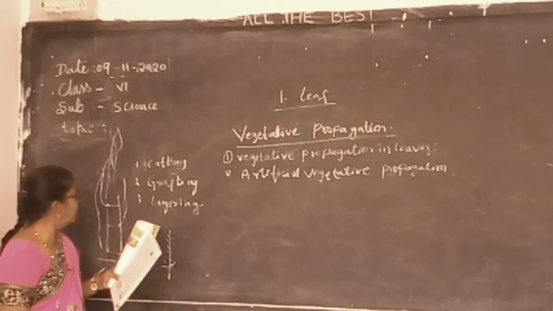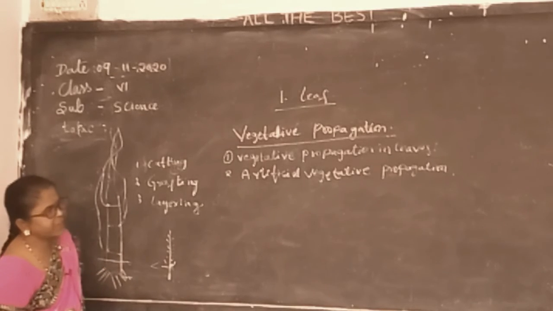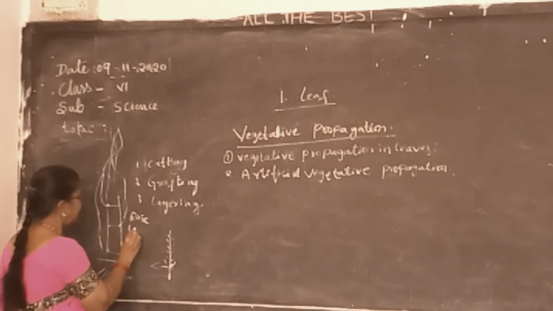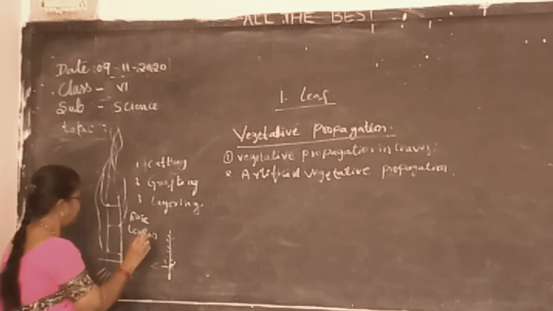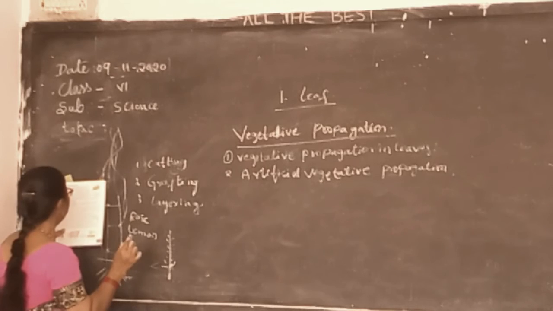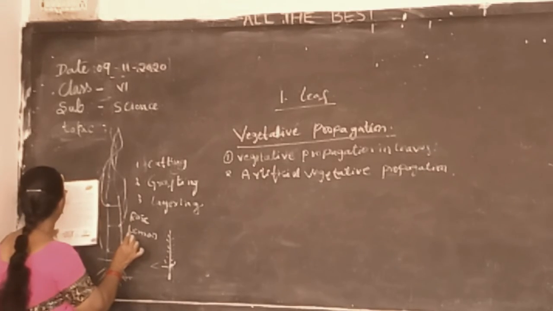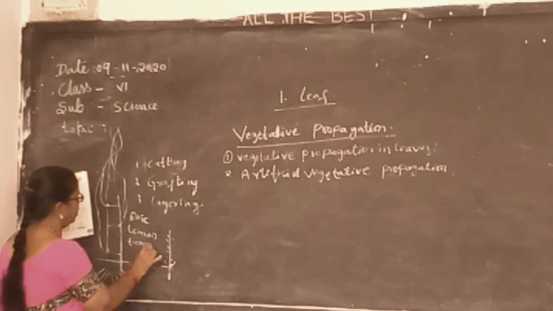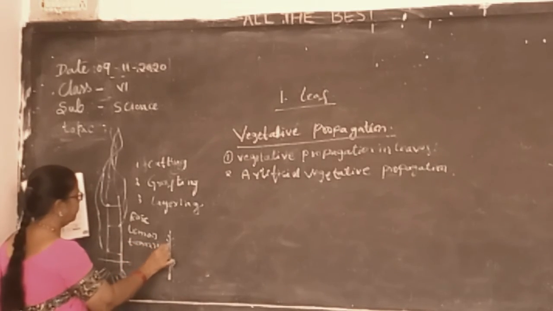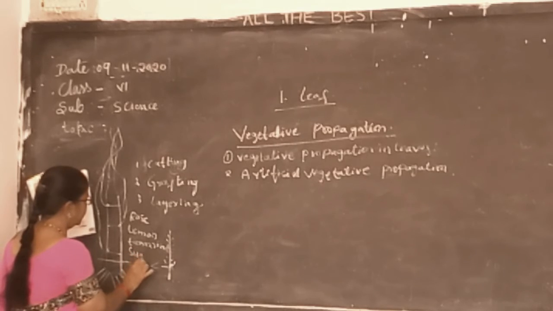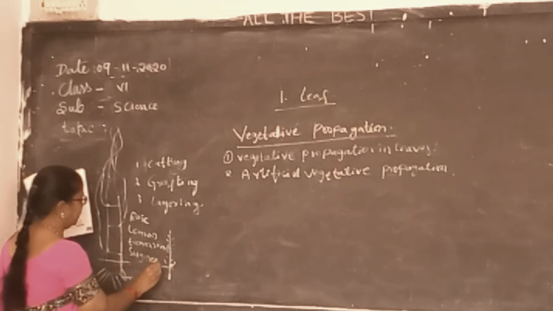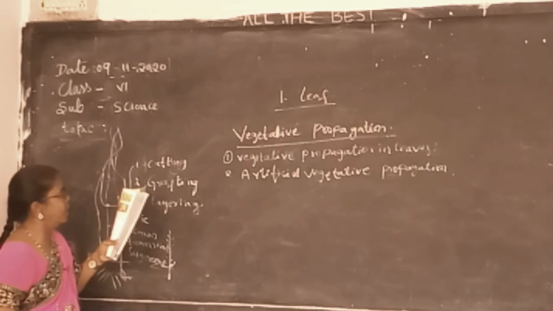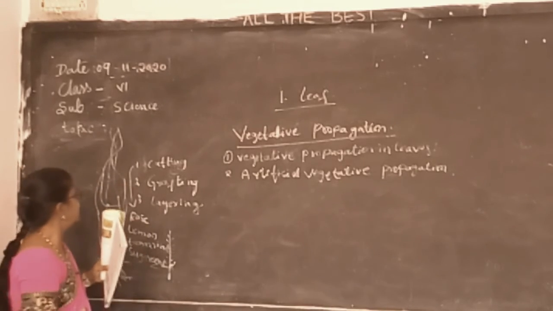So in which plants can we see it? In rose, lemon, tamarind, and in sugar cane. So you can see this type of propagation in cutting. Now the second one is grafting.